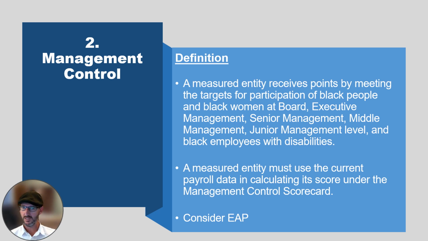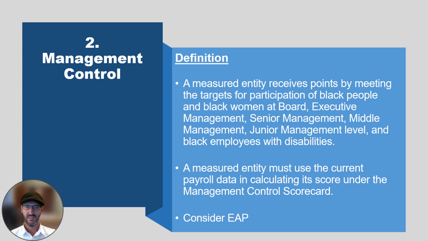Firstly, it's board members. Board members could be shareholders as well, but we don't talk about shareholders here, and we don't score points if you are a shareholder. So here we are looking only at who runs the business at a very high level. Then your executive management, day-to-day decision makers of the business, executing the plan of the business. We go further down to senior management, middle management, and junior management. So those are the different levels that we are talking about.